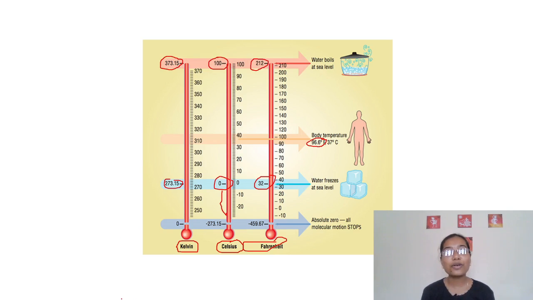This is all about the properties and measurements of those properties. I hope you are clear with the measurements and properties. Thank you. Have a good day.